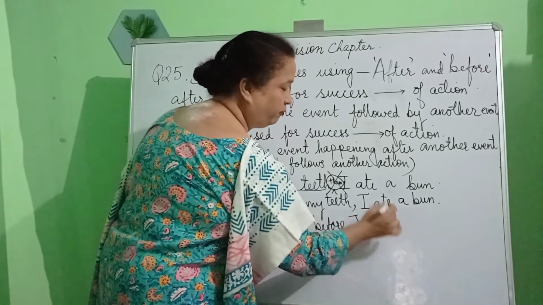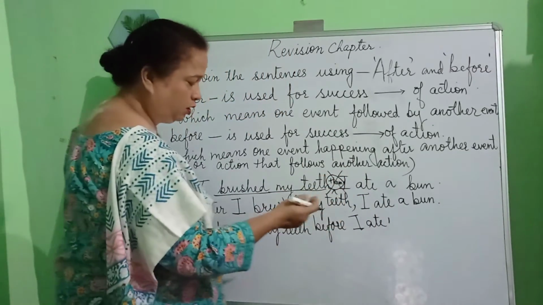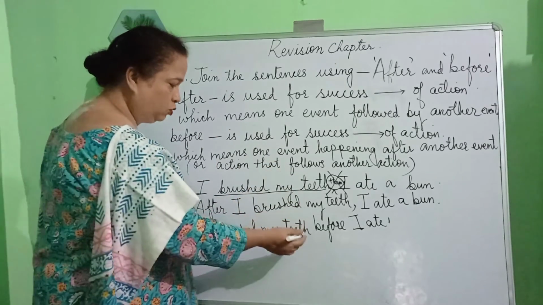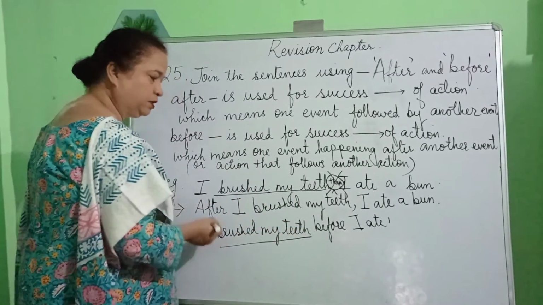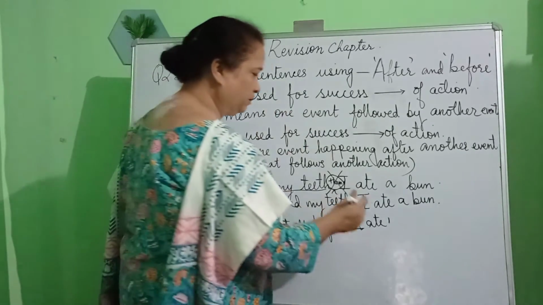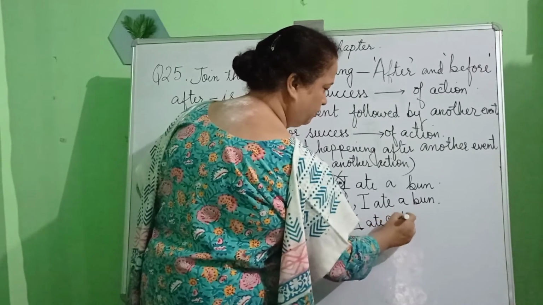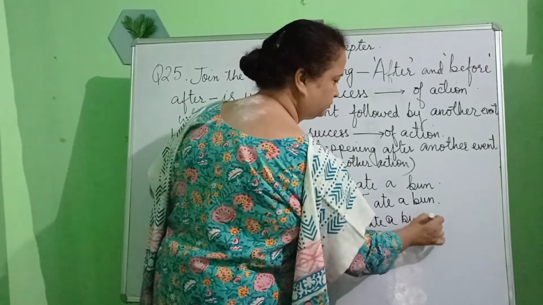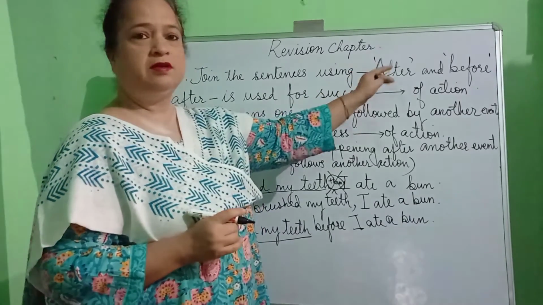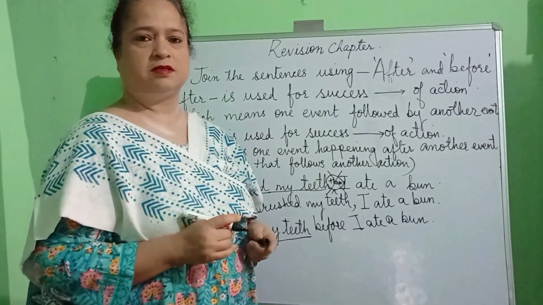That means before completing the second action, you did the first action. Before doing the second action, you first saw that you did the first action. That means you brushed your teeth before you ate something or before you ate a bun. So I hope you have understood how to use after and before while joining sentences.